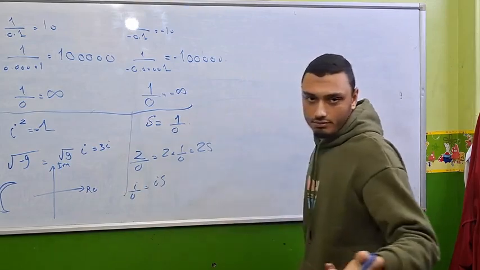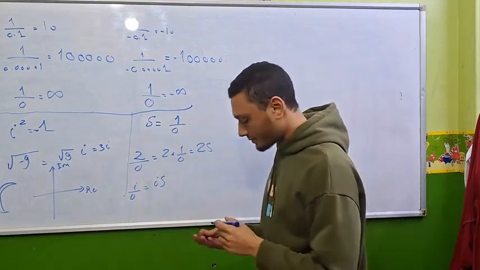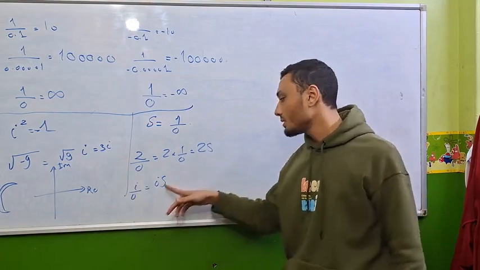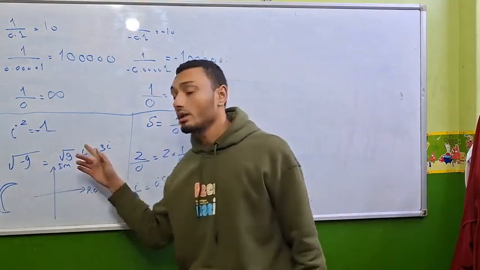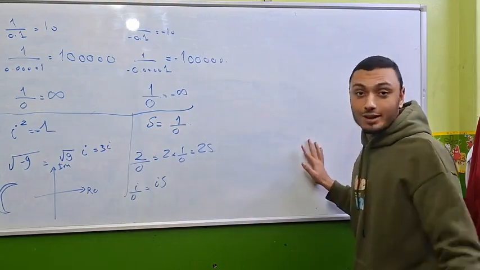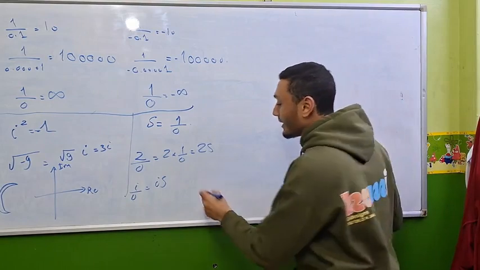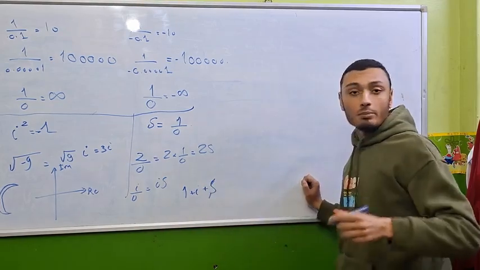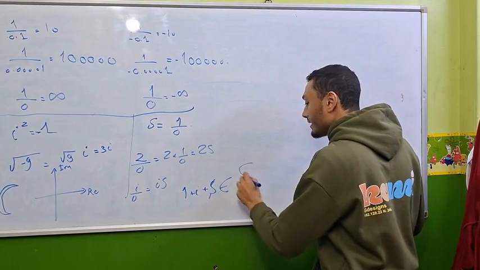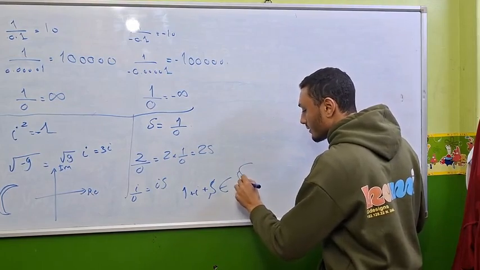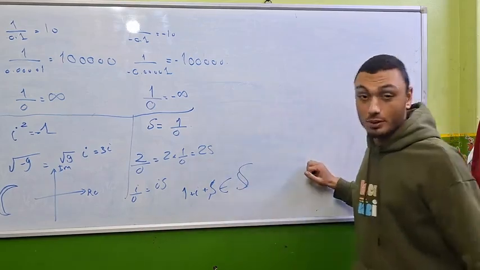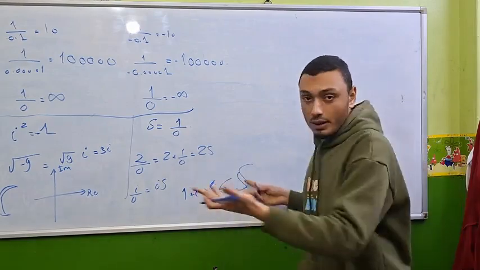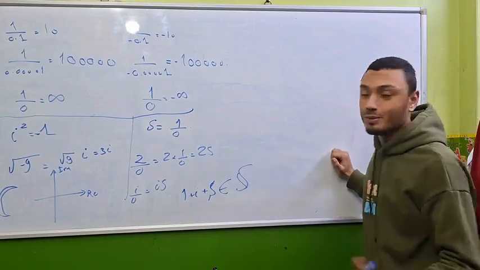So, the same idea, just the same idea here. i divided by 0 is i times s, the same way the square root of negative 9 is 3i. So we constructed a number system, and we would make 1 plus i plus s a number that is an element of Saif's number system. I would draw it like this. Saif's number system. We're done. There is a new number system. It's all right. What's the problem?